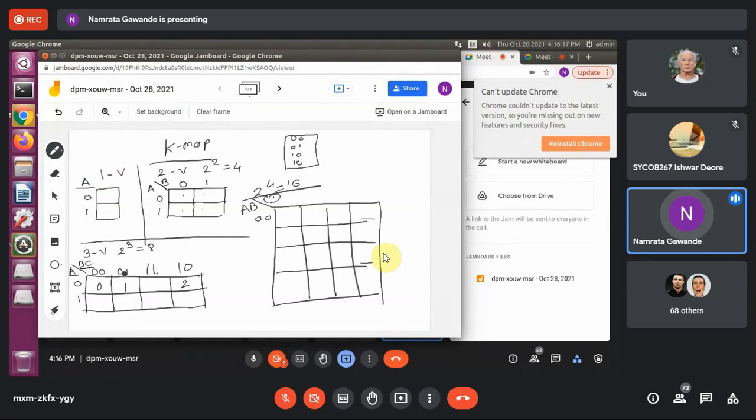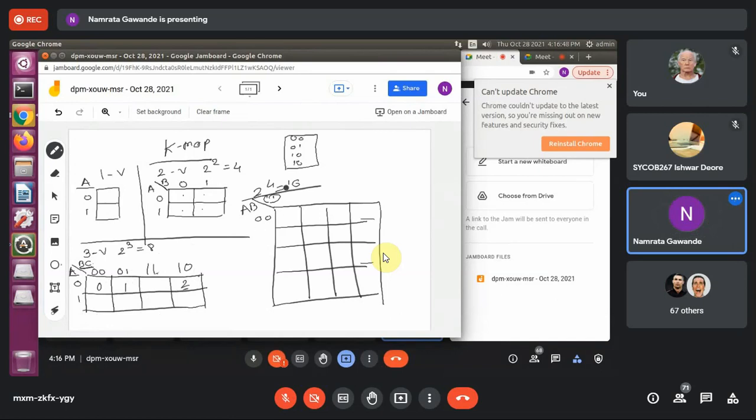Now here you can see 0, 1 to 1, 1. Only 0 to 1, this bit is changed, means only 1 bit change is there. Right? In two adjacent cells, only 1 bit should change. And then 1, 1 to 1, 0, only 1, 1 stays as it is and 1 to 0. So that's the reason why this K-map structure is like this, 0, 0, 0, 1, 1, 1 and then 1, 0.